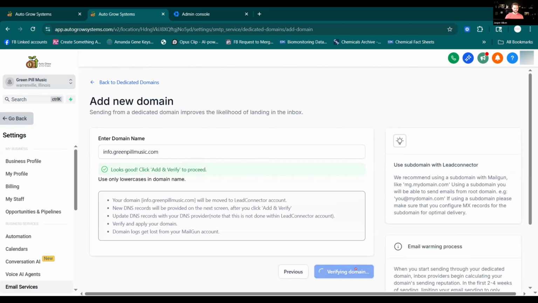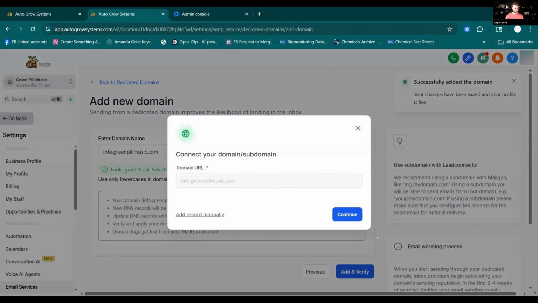Was your Google Workspace email working and everything? Have you tested and sent an email from it? No, not yet. Okay. I think it should be working, because I think what you did is you added those DNS records from Google Workspace, and that's what caused an issue with the Go High Level one. So I think your Workspace one should be working, but make sure after we do all this to go test your Workspace as well. Okay. Just click continue right there.